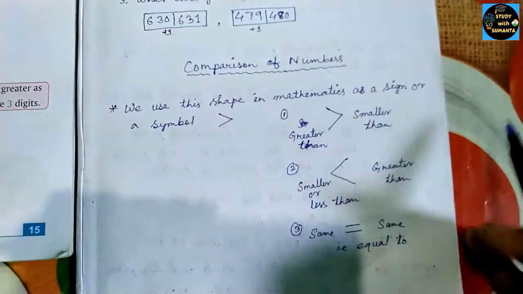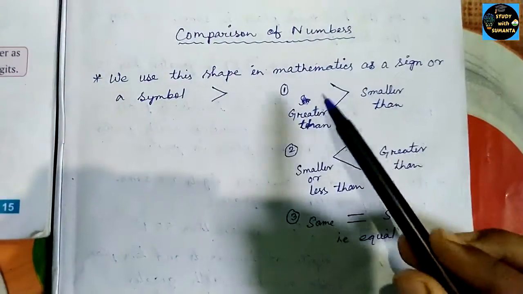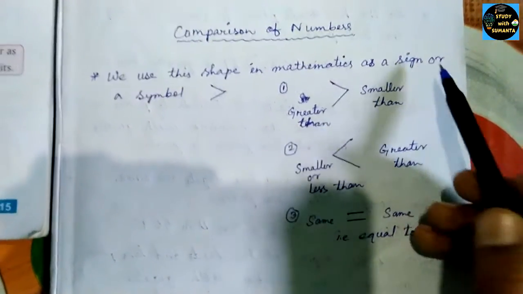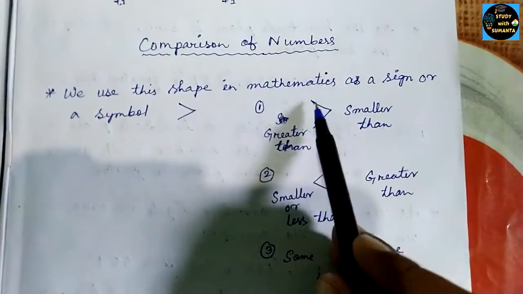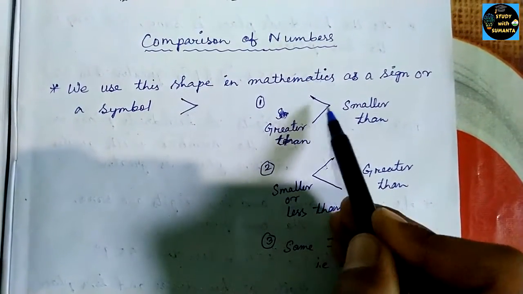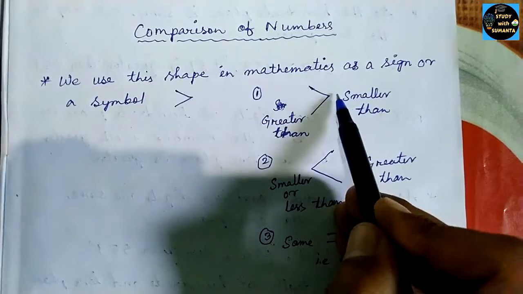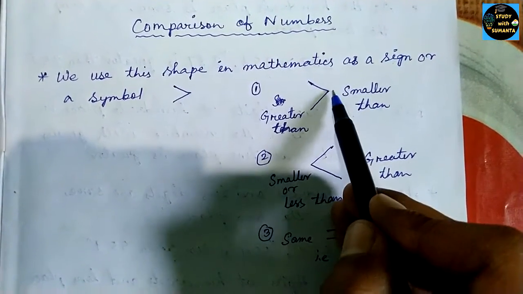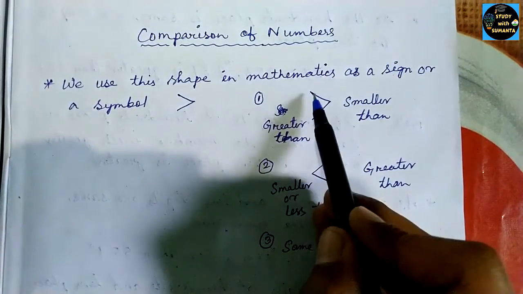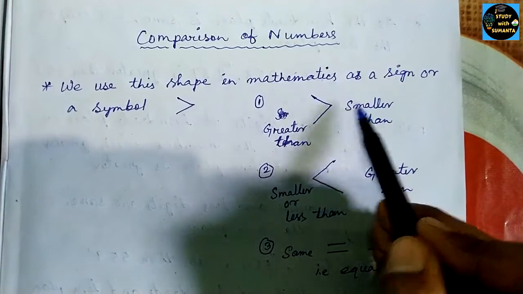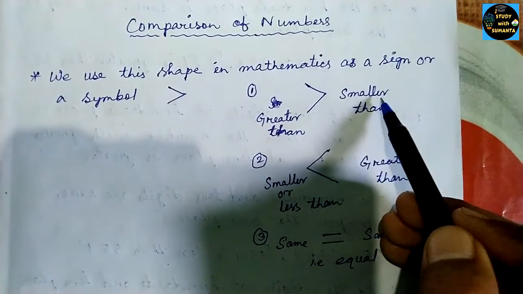There are symbols we use in this comparison. We have 3 symbols or signs, you can say. The first is this: on the left side you can see the large portion, and on the right side you can see the sharp, small portion. The left portion is greater than, and this right portion we call smaller than.